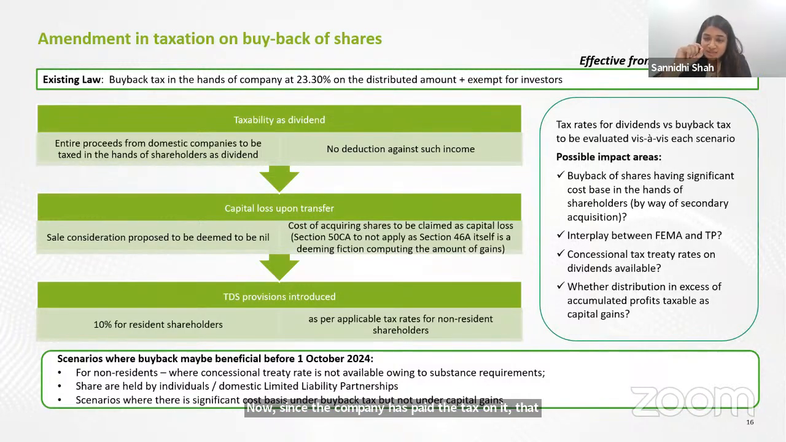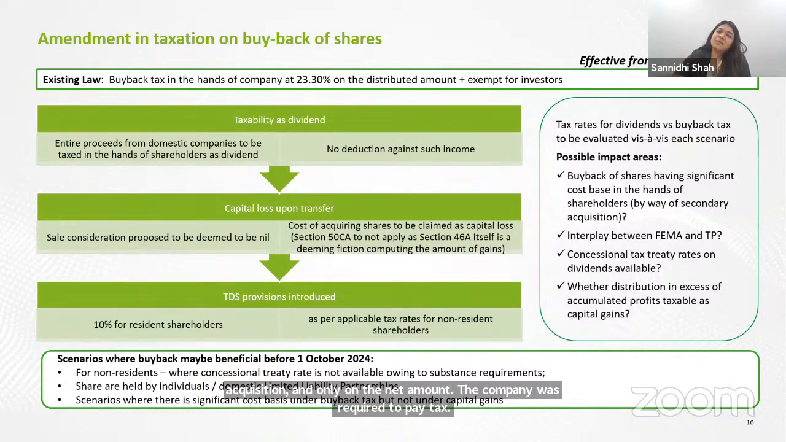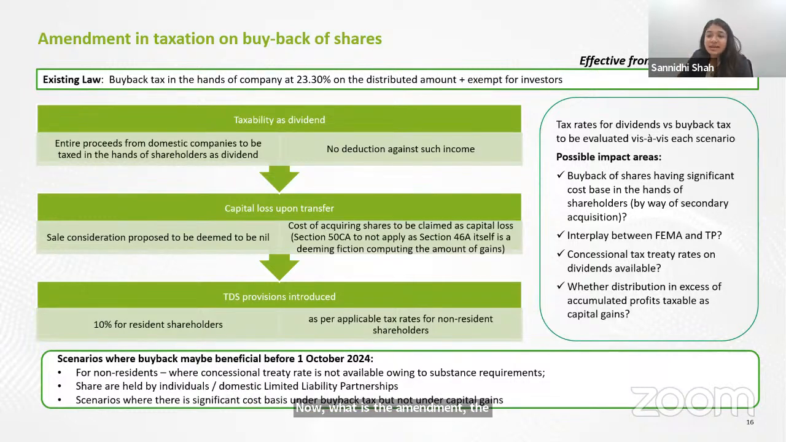Additionally, the 23.3% tax is to be paid only on the distributed amount. Distributed income means the amount which the company is paying less the cost of acquisition in hands of the shareholders. So deduction was given for the cost of acquisition as well, and only on the net amount the company was required to pay tax. Now, what is the amendment? The budget says that this entire income will not be taxed in hands of the company.